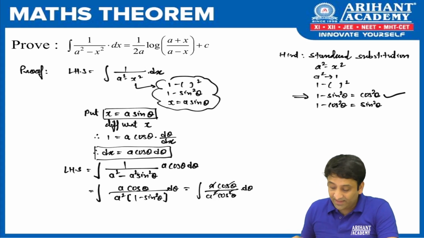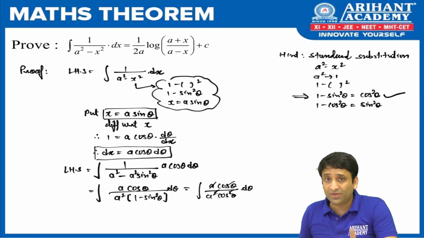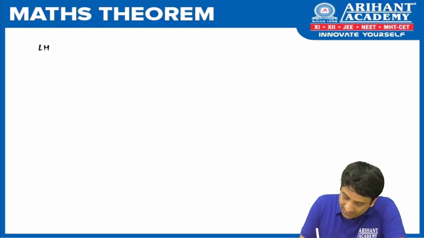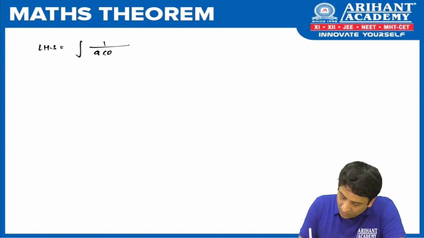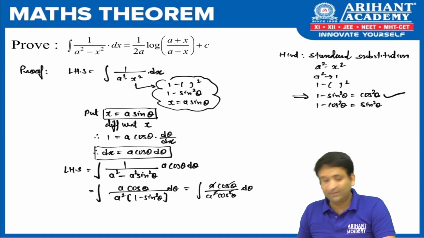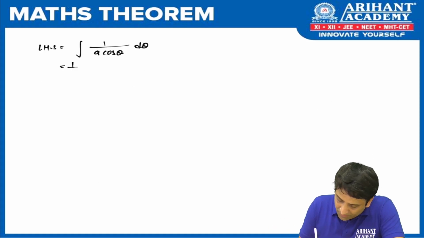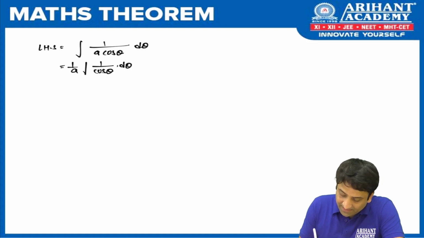Okay, look carefully at what is left out. In the numerator we are left with 1 and in the denominator we are left with a and cos theta. So the LHS is the integration of 1 upon a cos theta. Let me check. Yes. Done? Now can we take 1 upon a outside? Yes. 1 upon cos theta can be written as sec theta.